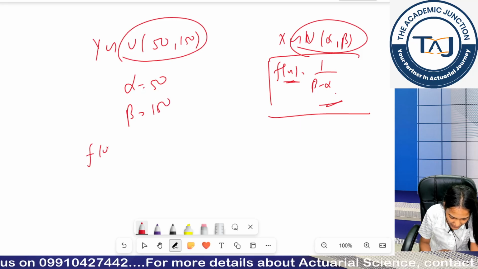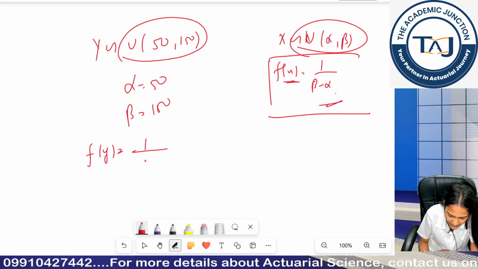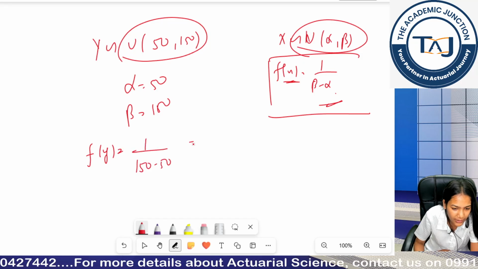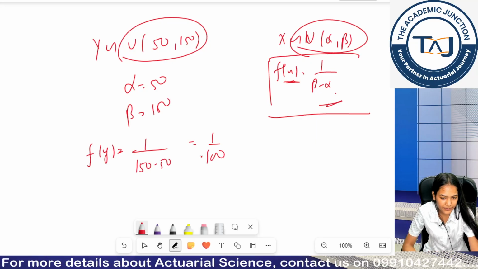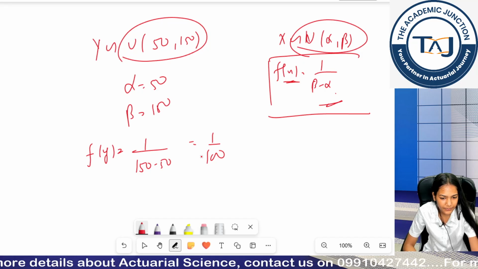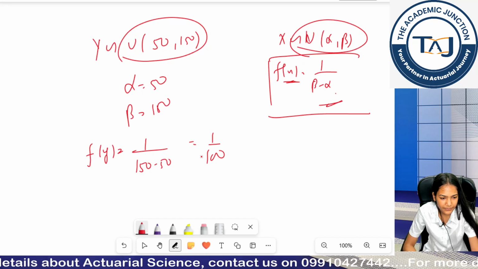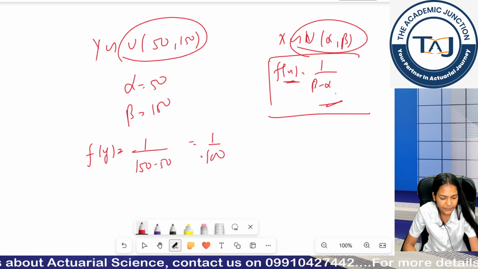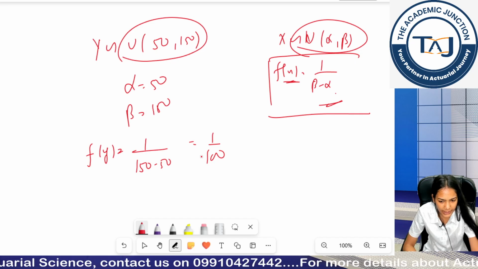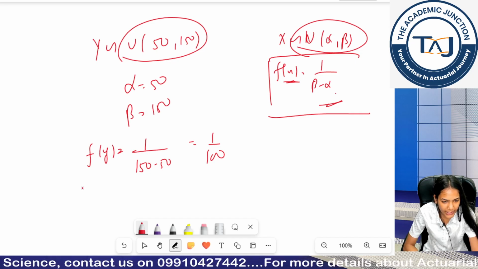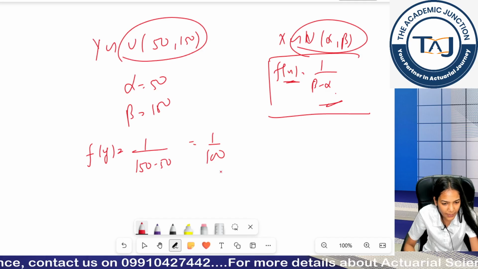So if I am to find my f(y), this will basically become 1 upon 150 minus 50, which is 1 upon 100. Is this clear? Clear till now? How did we get my f(y) as 1 upon 100?